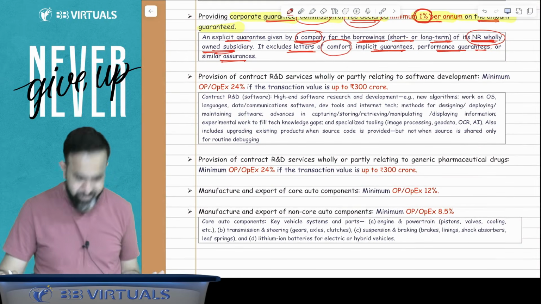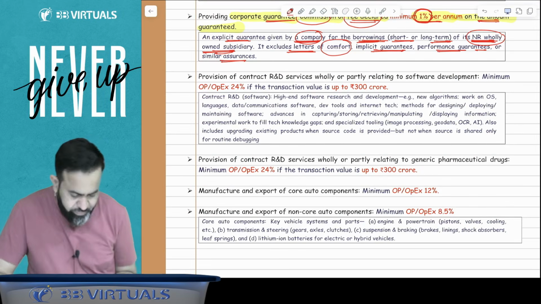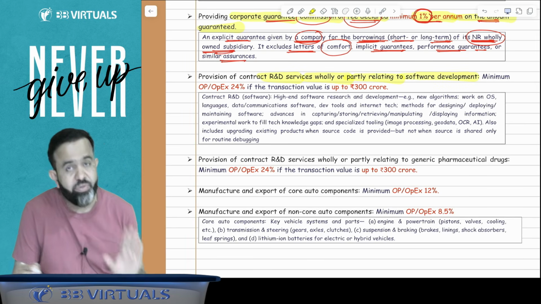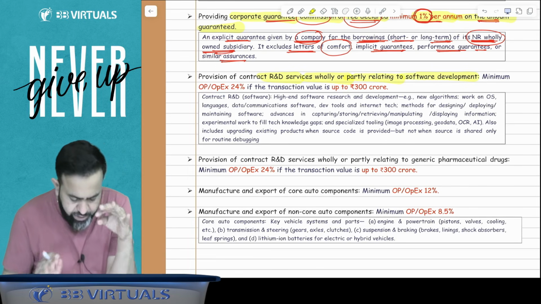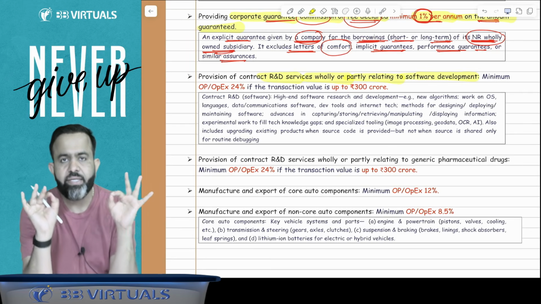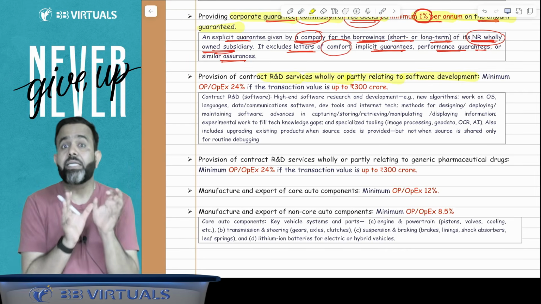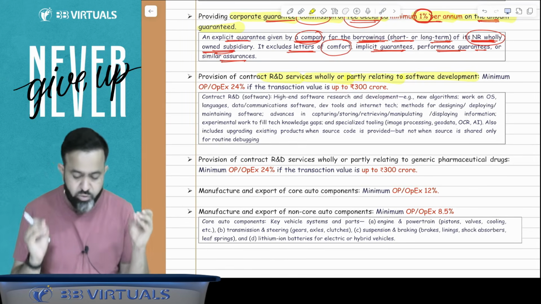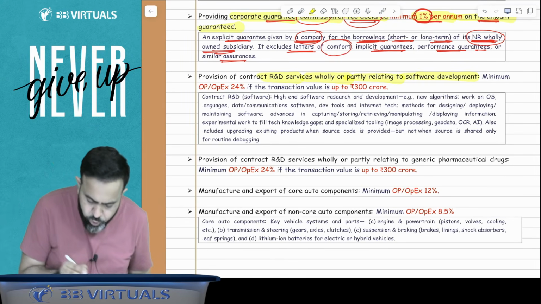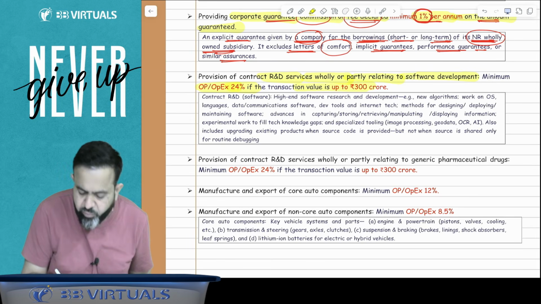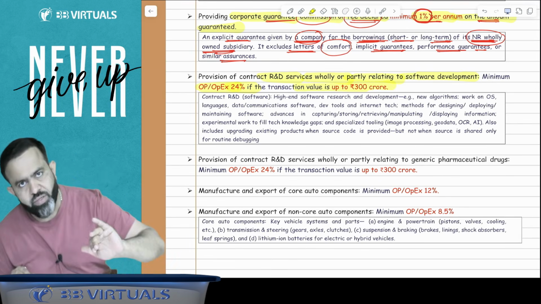Now the next part is related to, suppose you are doing R&D service in India, research and development service. The next part is a provision for contract R&D service wholly or partly relating to software development. So if there is a contract R&D related to software development, you are not doing the software development, you are just doing research and development related to it, then you should declare a profit of at least 24% if the transaction value is up to 300 crore.